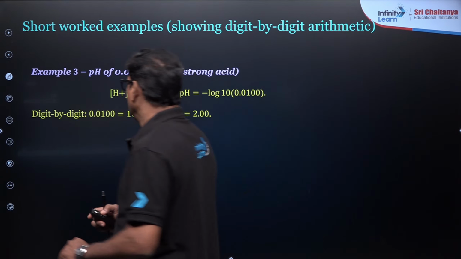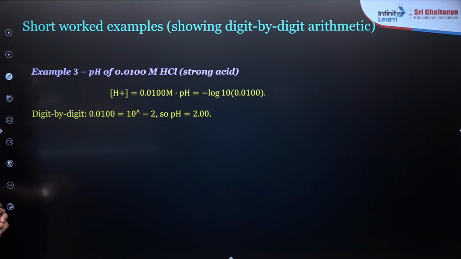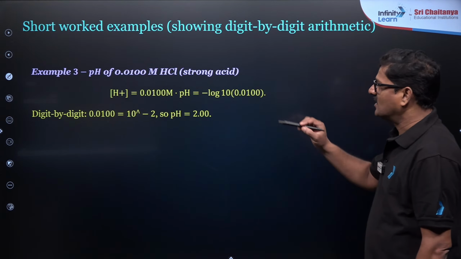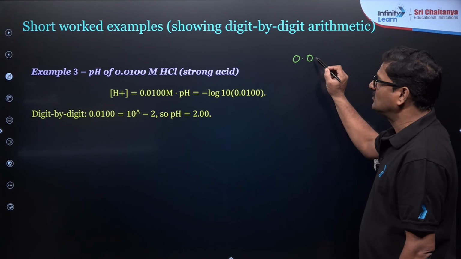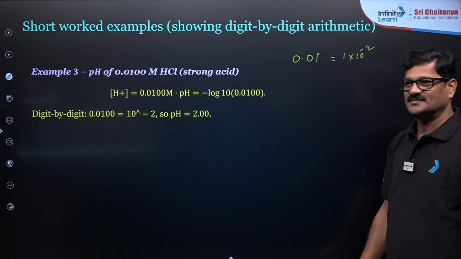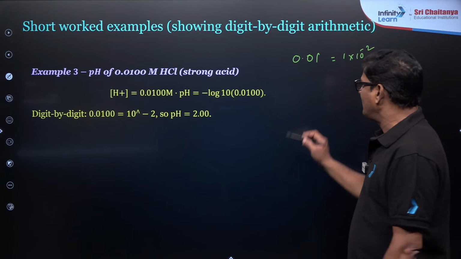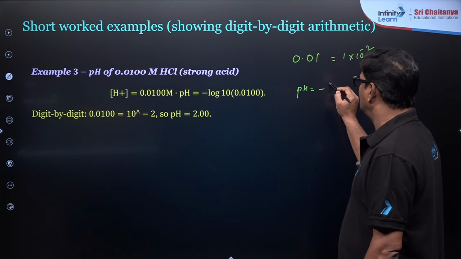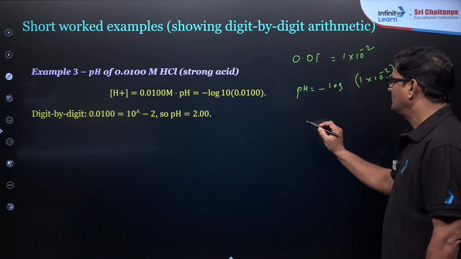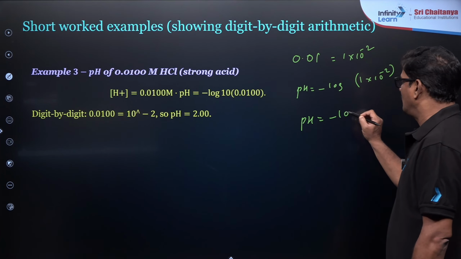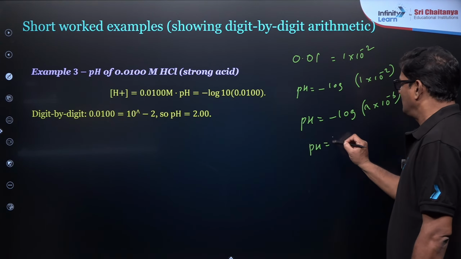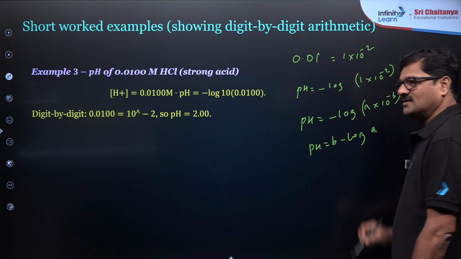Anyways, pH of 0.01 molar HCl. I already said 0.01 molar means convert it to 1 into 10 to the power of minus 2. Put that value, pH is equal to negative log of 1 into 10 power minus 2. So pH is equal to negative log of A into 10 power minus B, so pH is equal to B minus log A.